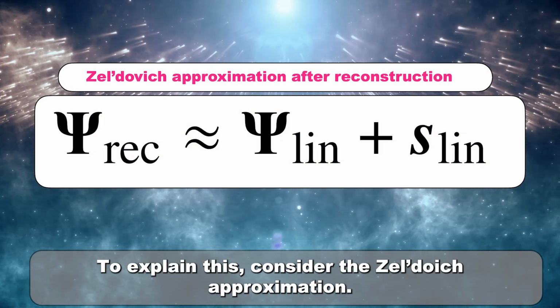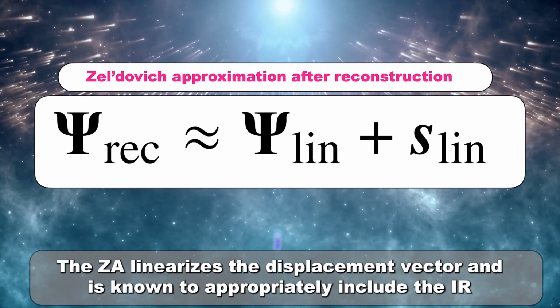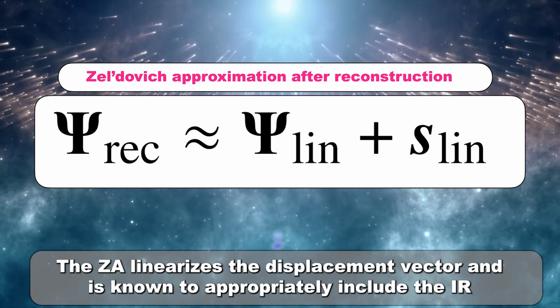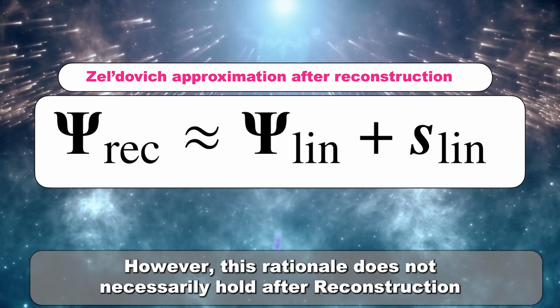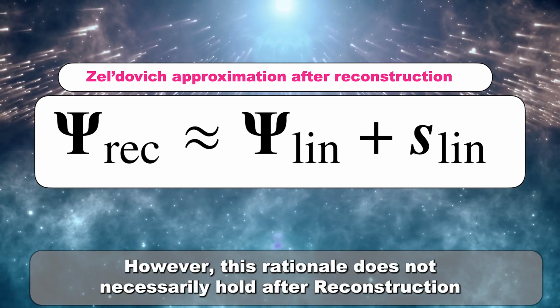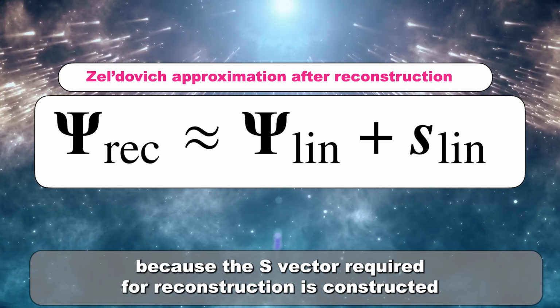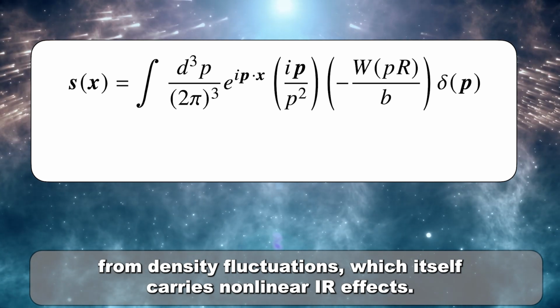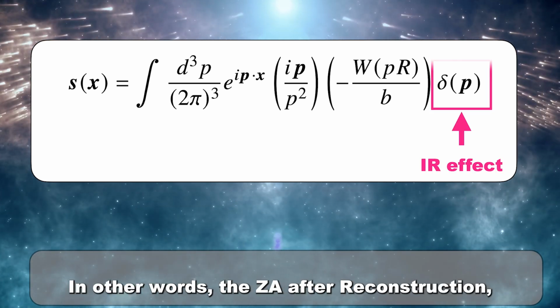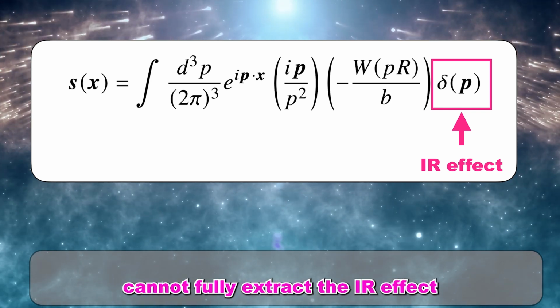To explain this, consider the Zeldovich approximation. The Zeldovich approximation linearizes the displacement vector and is known to appropriately include the IR effect before reconstruction. However, this rationale does not necessarily hold after reconstruction because the S vector required for reconstruction is constructed from density fluctuations, which itself carries nonlinear IR effects. In other words, the Zeldovich approximation after reconstruction cannot fully extract the IR effect.